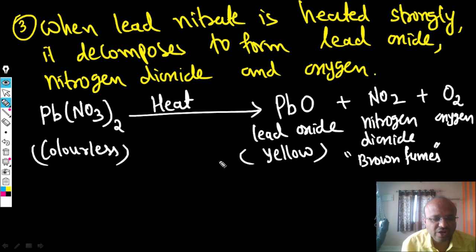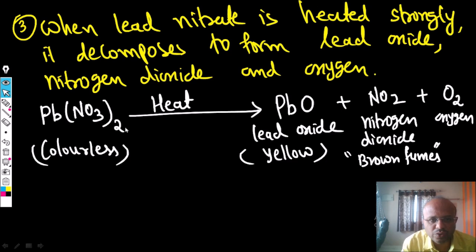So lead nitrate is colorless, and the lead oxide is yellow color. So this is the third example, where lead nitrate is decomposed to form lead oxide and nitrogen dioxide as well as oxygen.